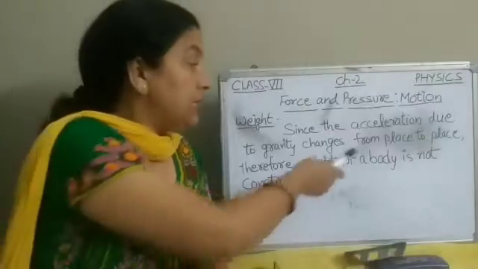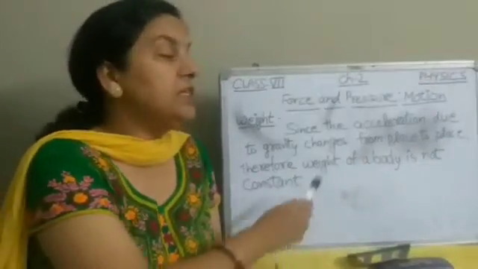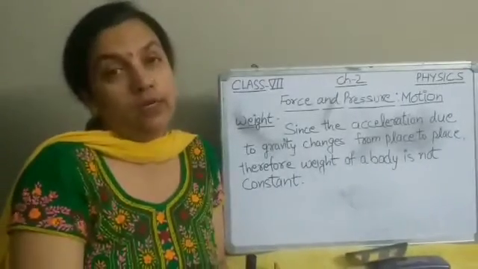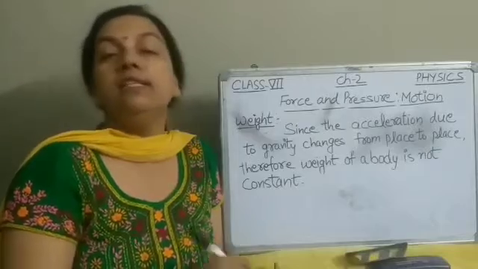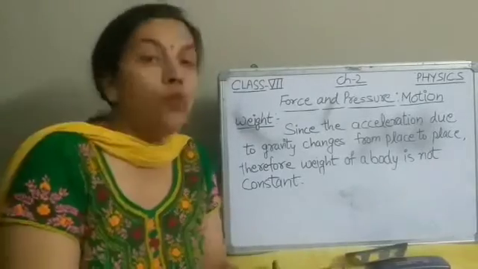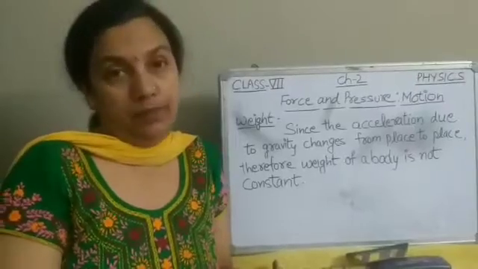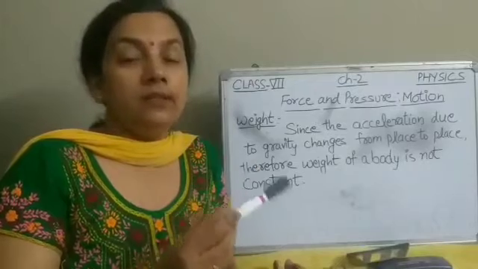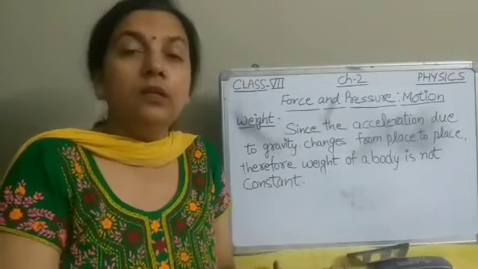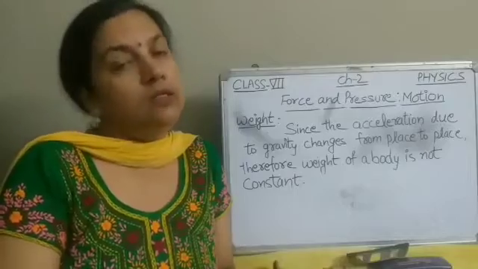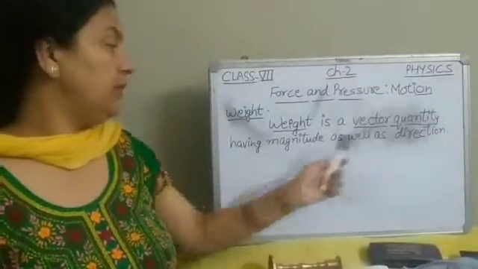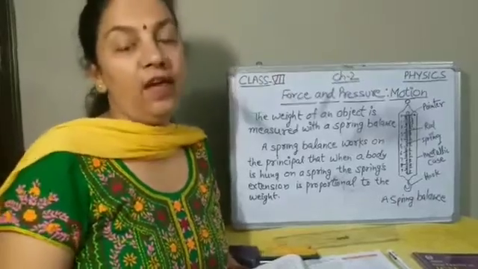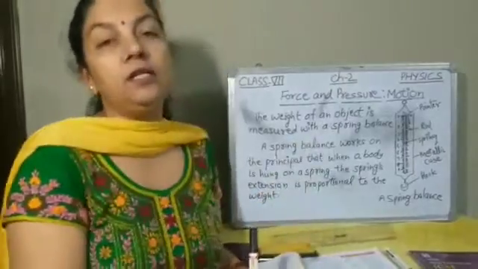Now, since the acceleration due to gravity changes from place to place, the weight of a body is not constant, or we can say the weight of a body is not the same at all places. For example, in interplanetary space where gravity is zero, the weight of an object becomes zero. Thus, the weight of a body can be zero. Weight is a vector quantity having magnitude as well as direction. The weight of an object is measured with a spring balance.